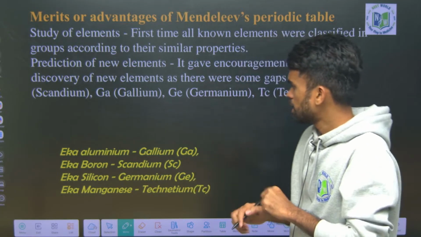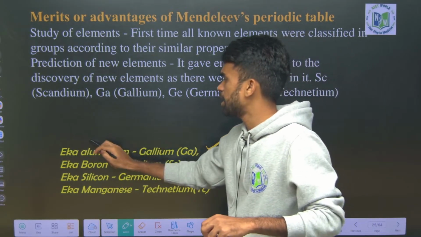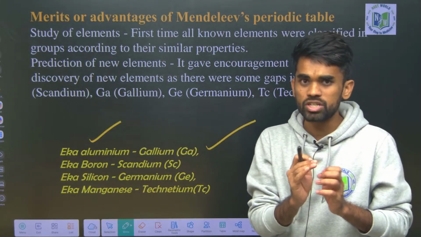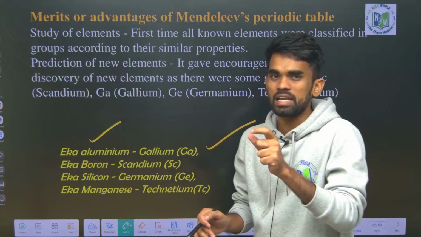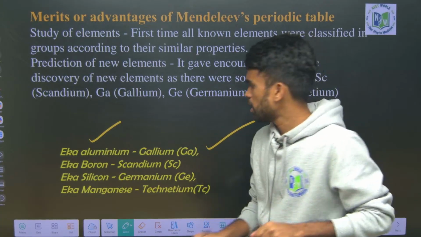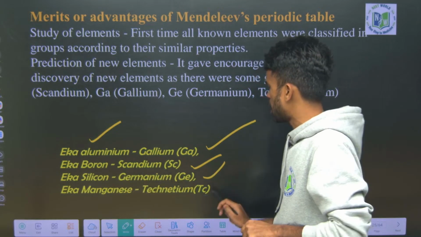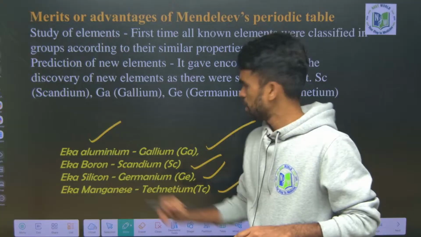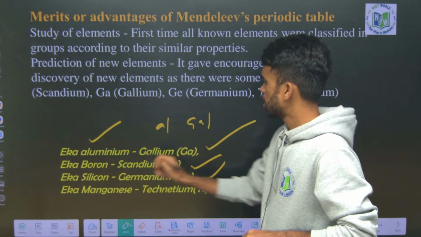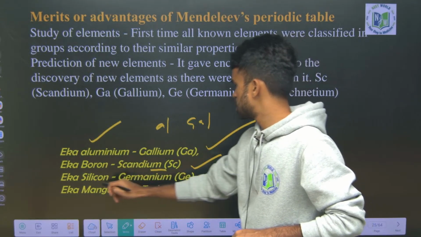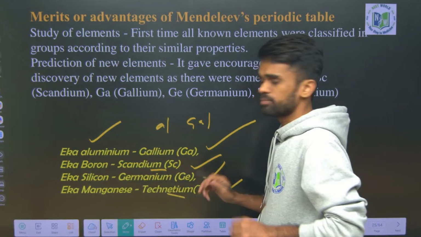Like that, he provided space for gallium by mentioning it as Eka aluminum. In the examination they will ask what is Eka aluminum, or what is the name of gallium out of the following. Eka boron for scandium, Eka silicon for germanium, Eka manganese for technetium. You can remember it like this: Eka aluminum is gallium, Eka boron is scandium, Eka silicon is germanium, Eka manganese is technetium.